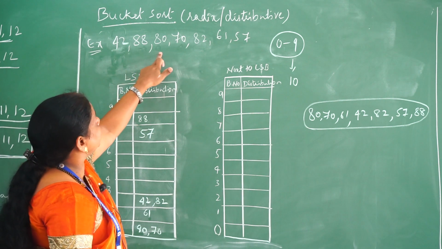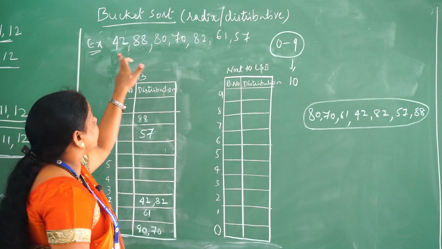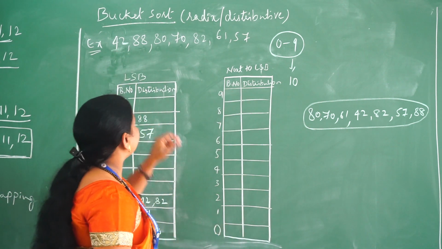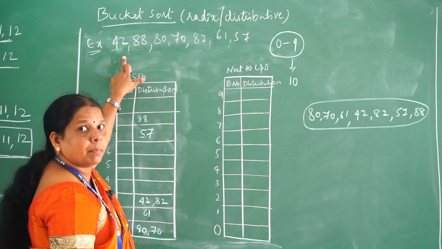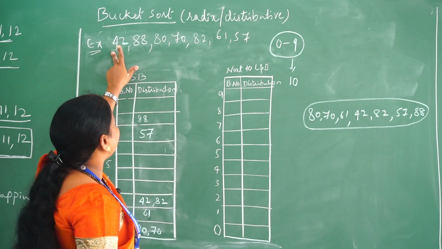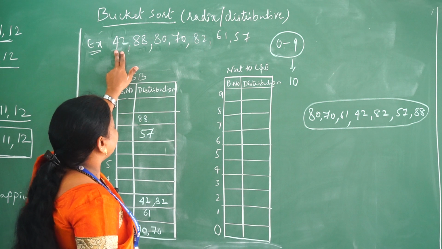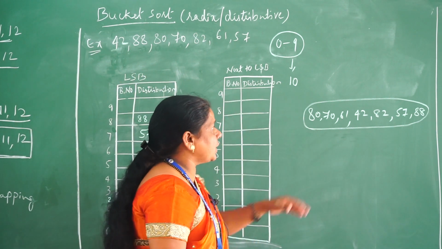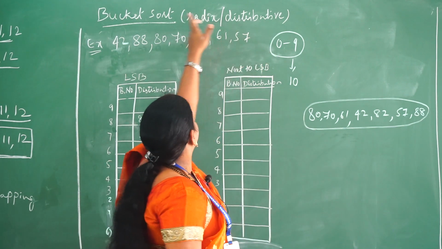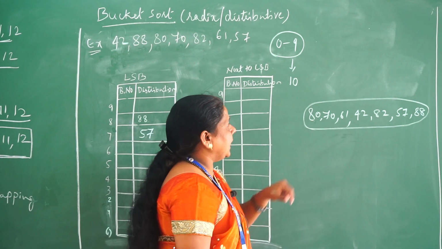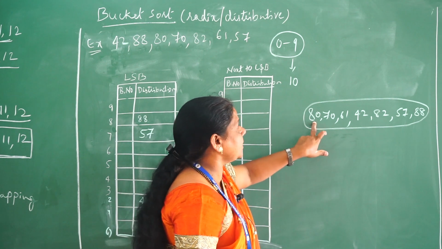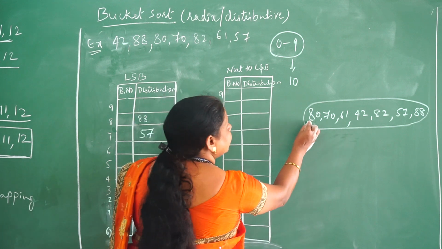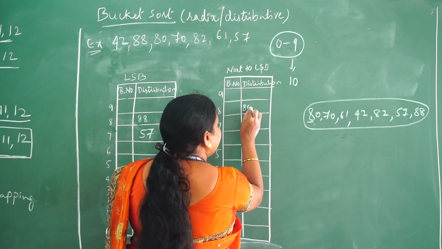Using the tens place value of each and every number, we need to place all these values into the respective bucket. Now we won't look at the least significant digit, we will move to the next digit. I won't consider the original array, I will consider the list we got after the first pass. So the first one is 80, in this one 8 is the next digit after the least significant one, so I will place this one in the 8th bucket.